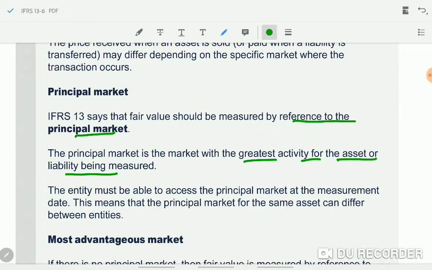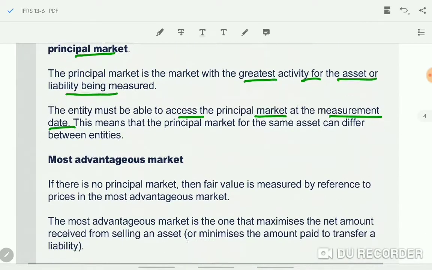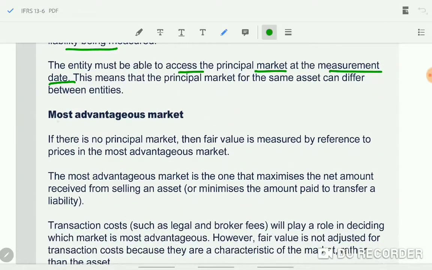And second point, when you say principal market, the entity should be able to access that principal market. The entity must be able to access the principal market at the measurement date. Then they can go by the principal market. But suppose there is no principal market, or there is a principal market but the entity cannot access it. What to do in that case? Then they have to go by the most advantageous market.